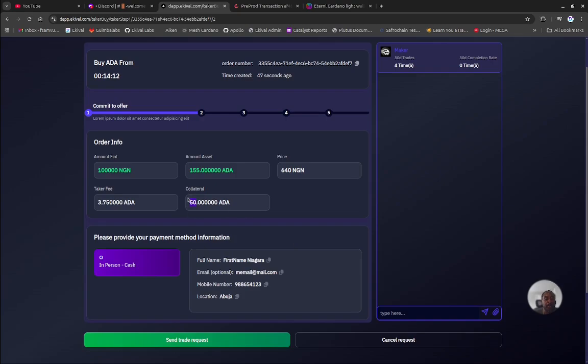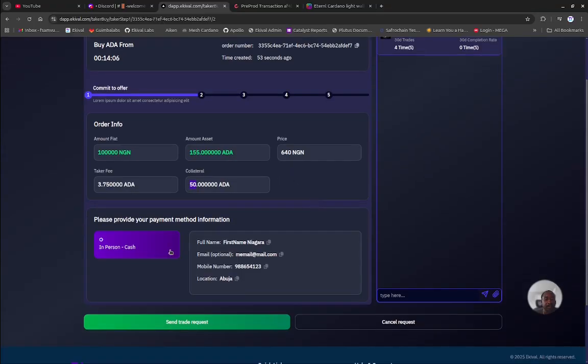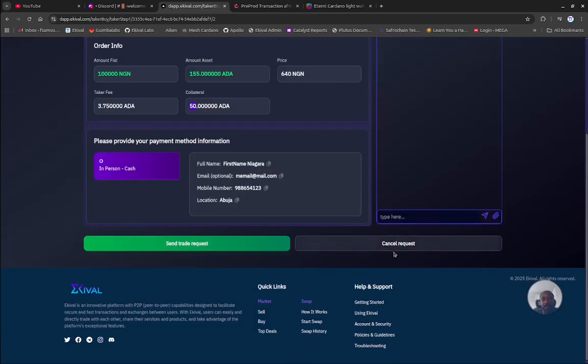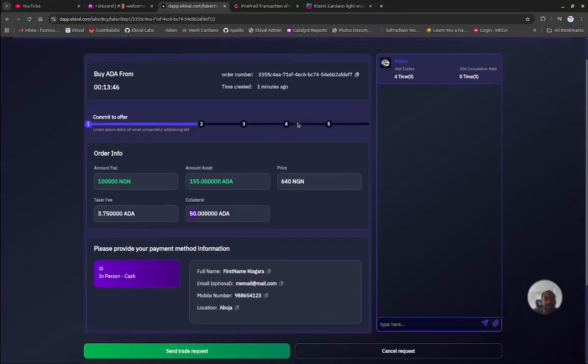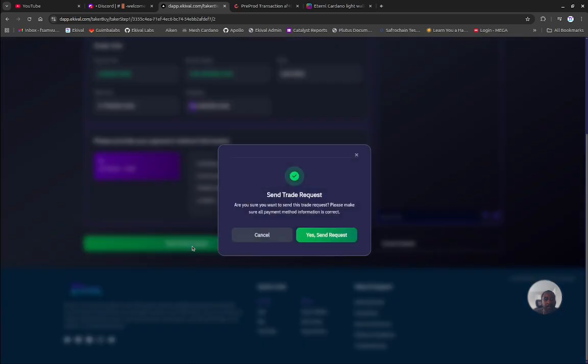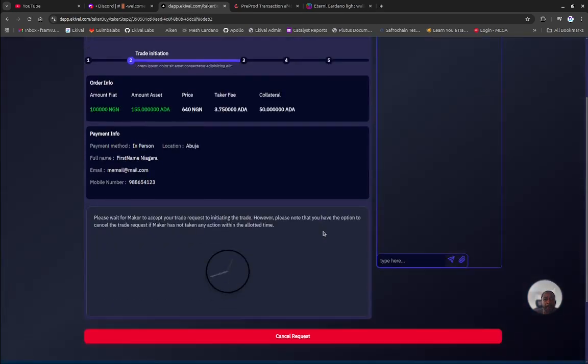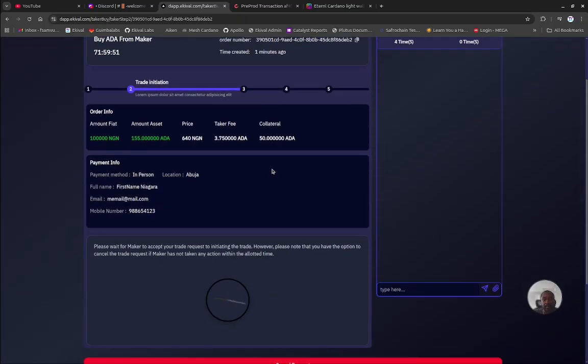This collateral will also serve in case of a dispute with the maker. It's in person. I get here the details I put earlier as the maker. So first name, and then email, and then phone number, and then location. And then we can chat and say, you know what, I would like to come and join you, and we will be able to proceed with the transaction. In this case, I'm ready. This is acceptable to me. I can send the trade request. Once I've sent in the trade request, I can wait now for the maker to accept this trade request.